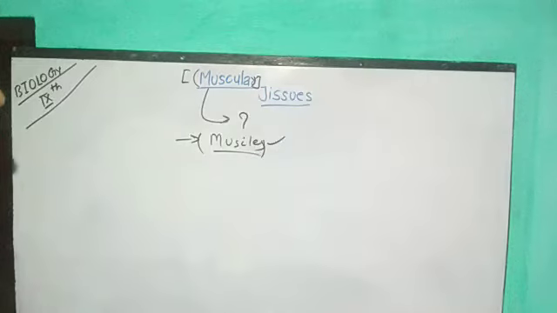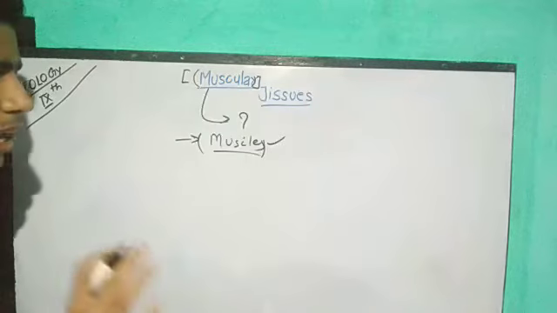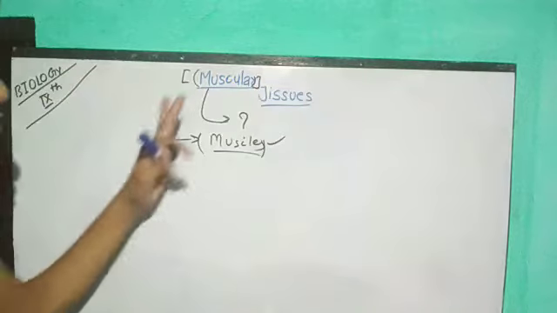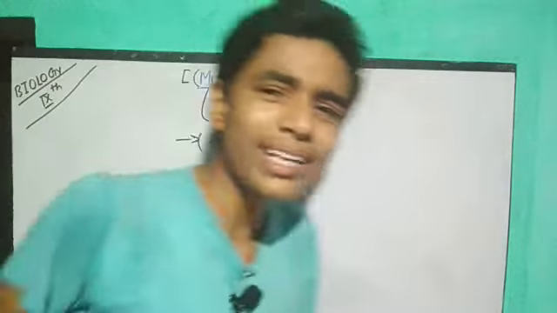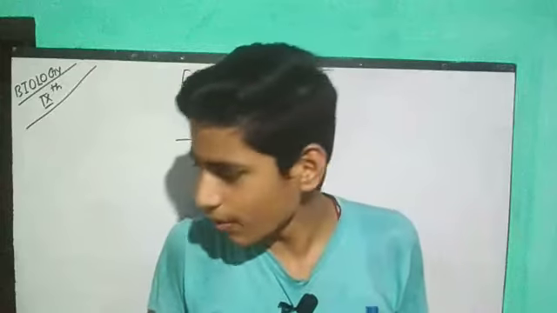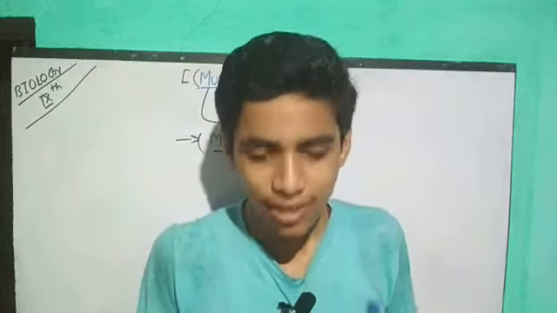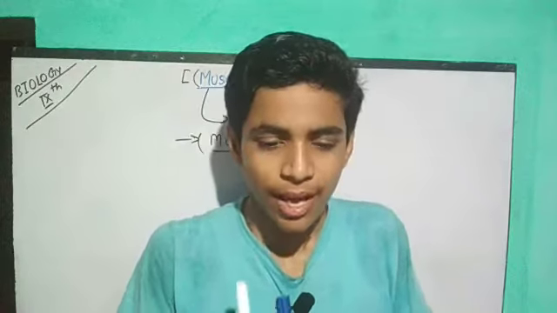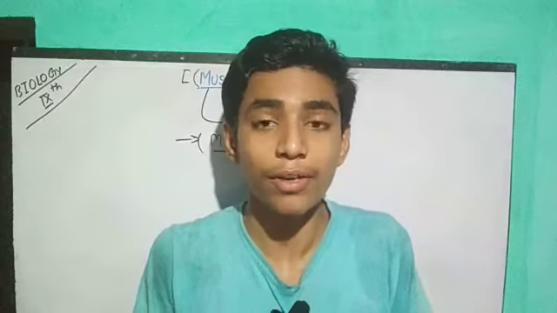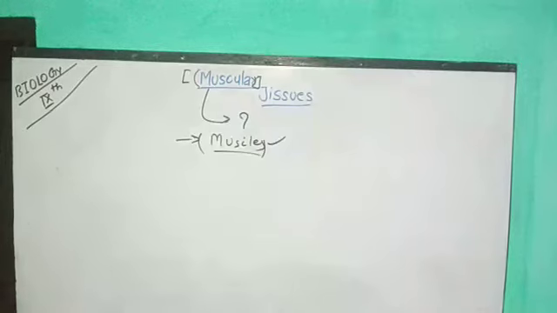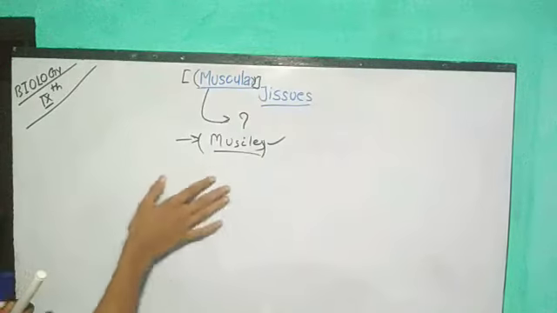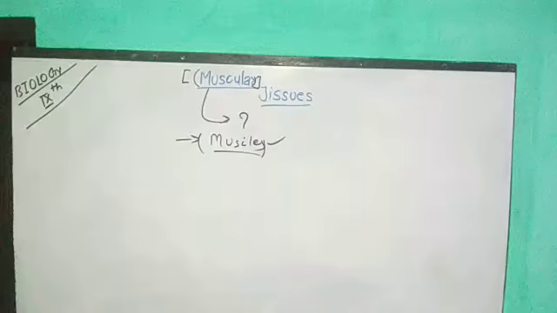Suppose we are thinking that muscular might be related to muscles. Yes, it is absolutely alright, because muscular tissues are totally based on muscles. But do you know the basic function of muscles in our body? As we already know, muscles are mostly helpful for us in the movement of different body parts. The first function involved by muscles is the movement of body parts.